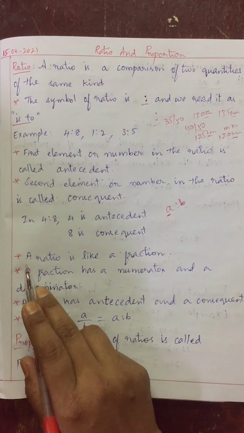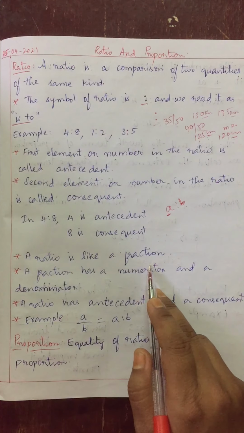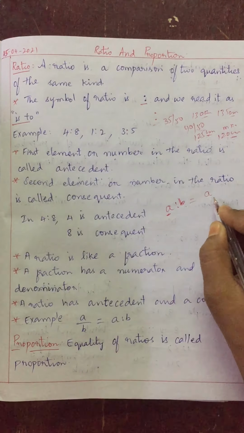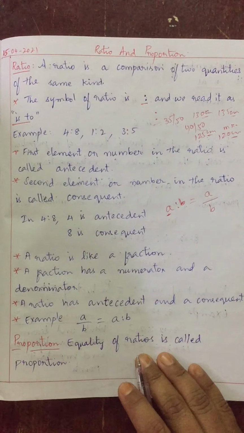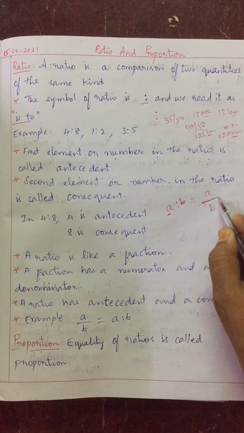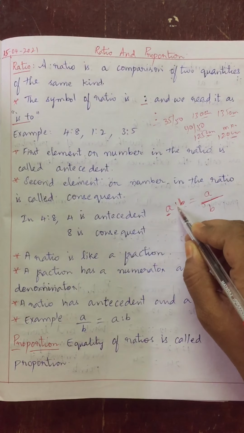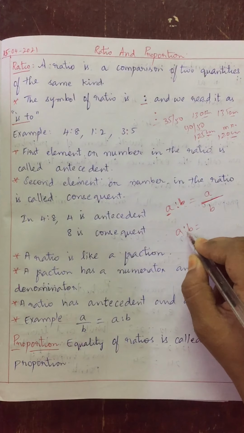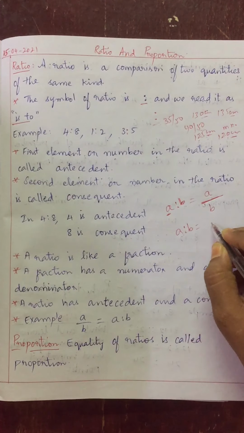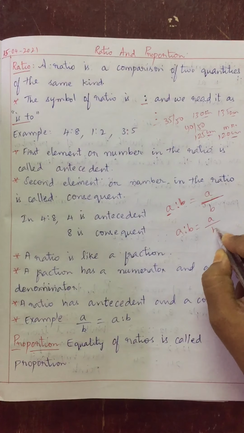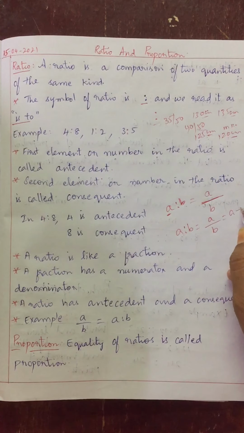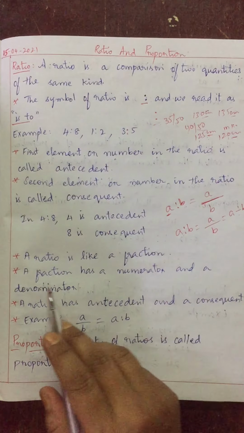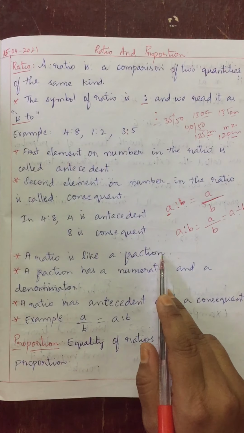And the next point is a ratio is like a fraction. This ratio is nothing but a fraction. A by B also we can write. This division, this fraction symbol, is also nothing but ratio. So ratio is also like a fraction. If anyone writes A is to B, you can write it as A by B or A divided by B, like that also you can write. Am I clear, children?